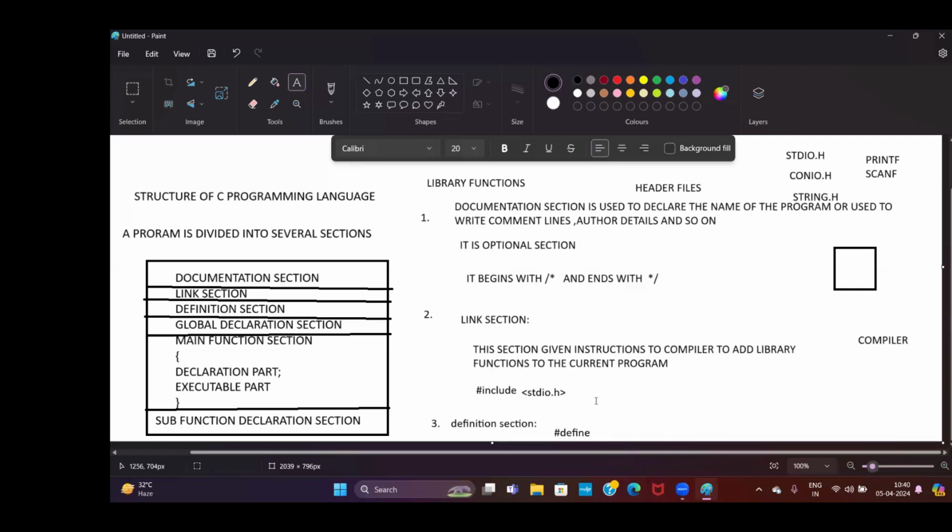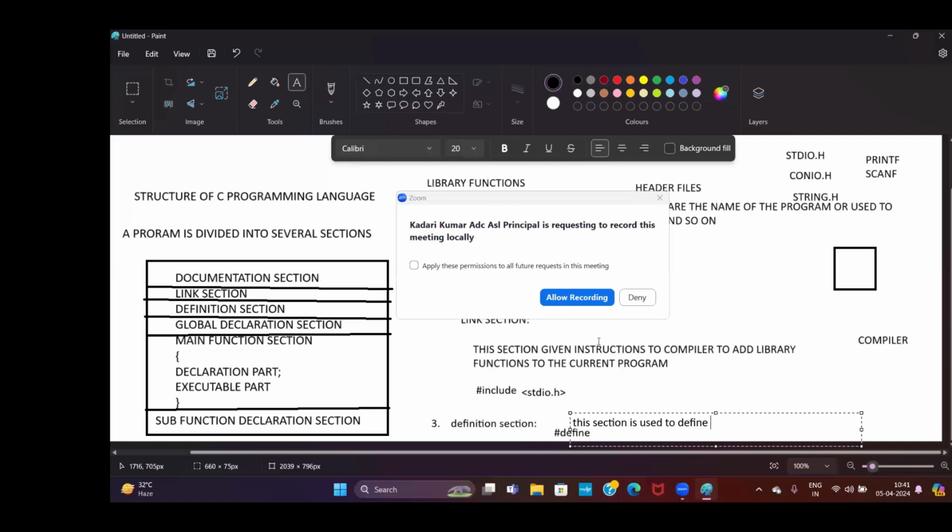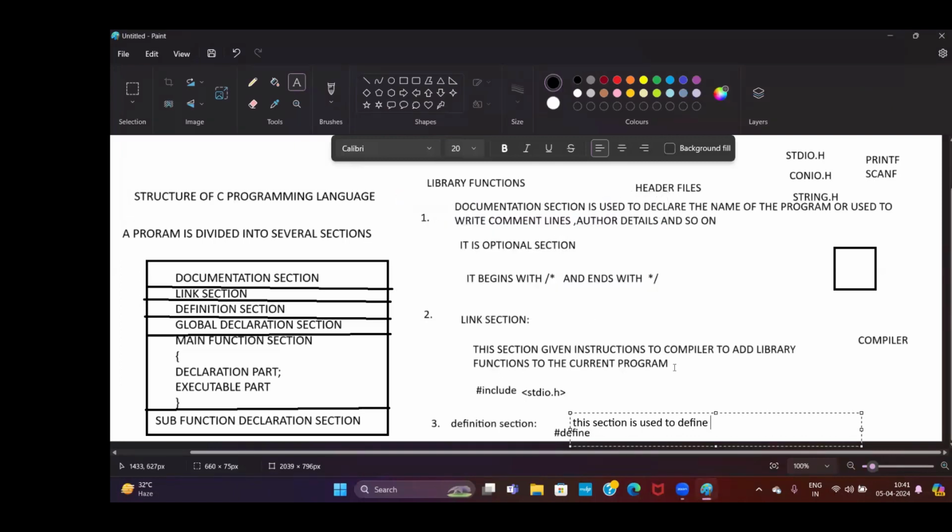So what is the definition section? This section is used to define symbolic constants. What are symbolic constants? Fixed values. Symbolic constants are nothing but fixed values, fixed constants. When you want to store fixed constants in a variable, you have to use the definition section.